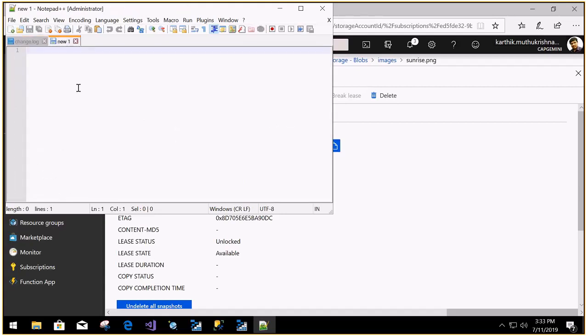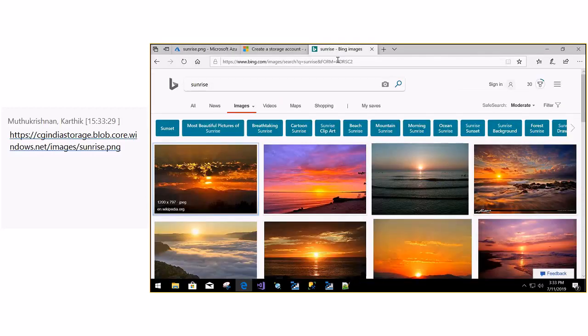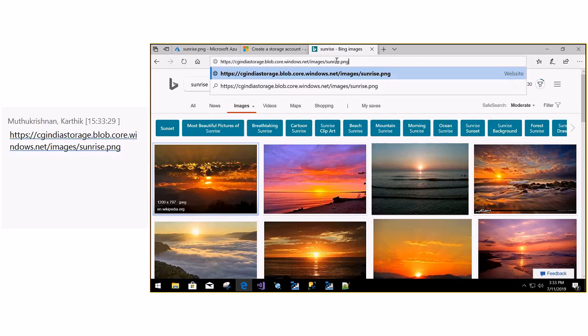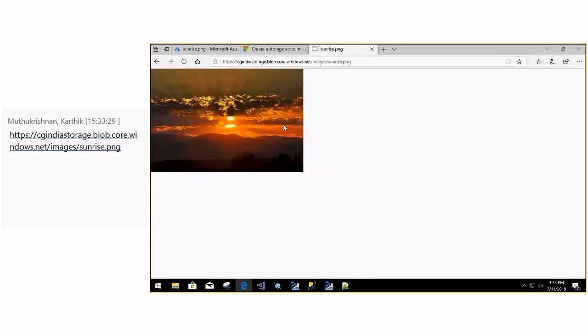Paste it. This is the file. So you people can download this file. Even I'm trying to download it here. See this. It is available for anyone who has this endpoint.